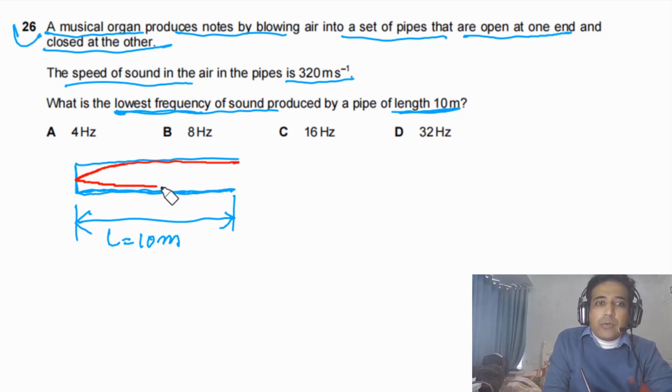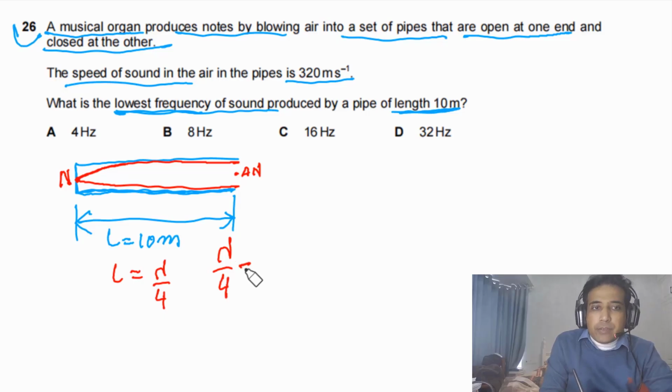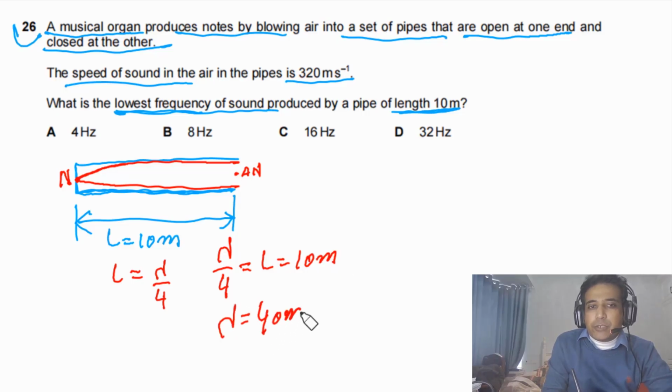This is how the stationary wave will look. This point is the node and this point is the antinode. So in this case L is equal to lambda by 4. So lambda by 4 is equal to L, and L is equal to 10 meters. So lambda is equal to 40 meters.